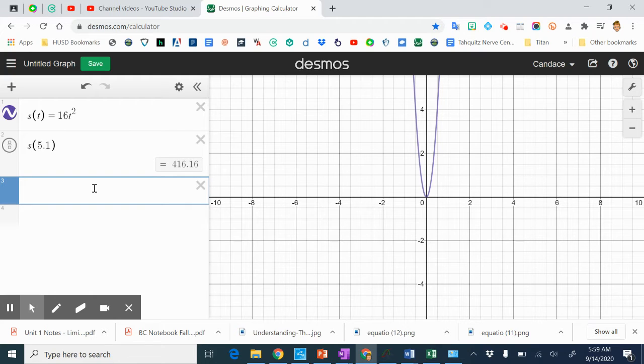And then I'm going to set up a formula. So I'm going to use some parentheses: s of 5.1 minus s of 5. Those are my y values. And then I'm going to divide them by my x values, which would be 5.1 minus 5. Hopefully you're recognizing that as y sub 2 minus y sub 1 over x sub 2 minus x sub 1, meaning all we're doing here is calculating the slope of a tangent line to the function. So we know it's 161.6.